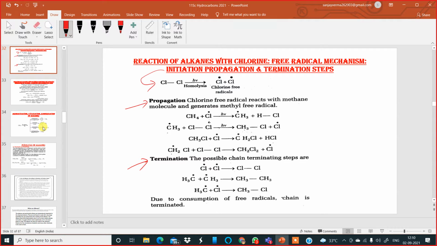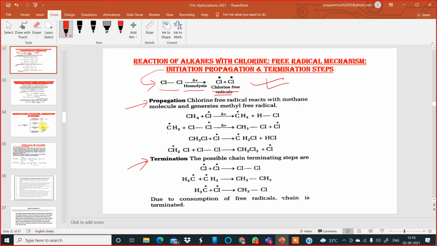Now, in the initiation step, a chlorine molecule in the presence of light, ultraviolet light, undergoes homolytic fission to produce two chlorine free radicals in the initiation step.